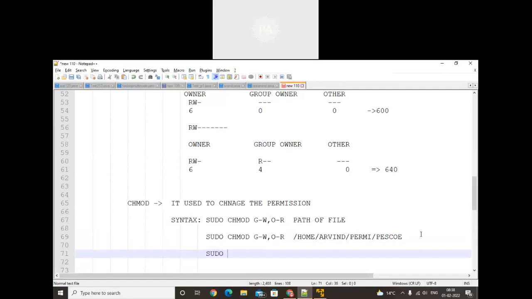Sudo chmod, in numeric, like this number. Directly we can enter the number 640. The first digit will be treated as owner, the second will be treated as group owner, and the third will be treated as other. Then the name of the file.